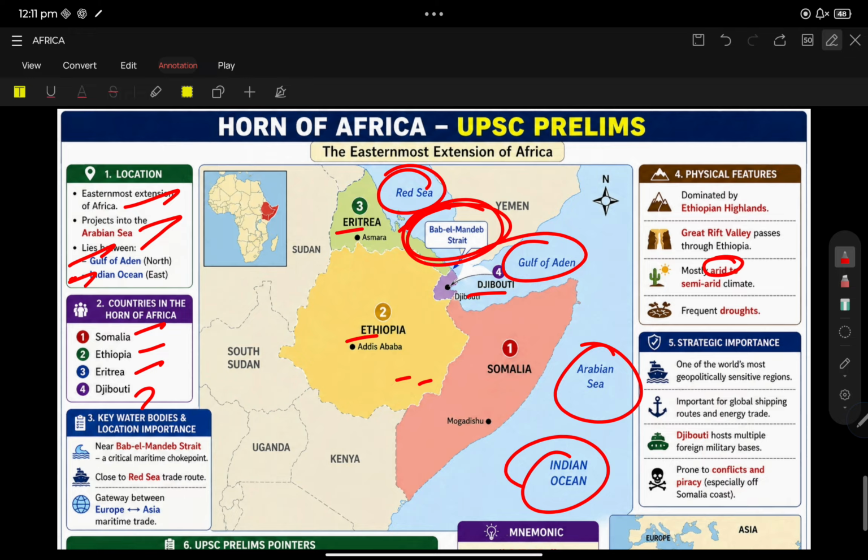It has a mostly arid to semi-arid climate, with frequent drought. Only the Somali pirates are seen over here. UPSC has already asked a question with respect to Somalia, due to the drought.